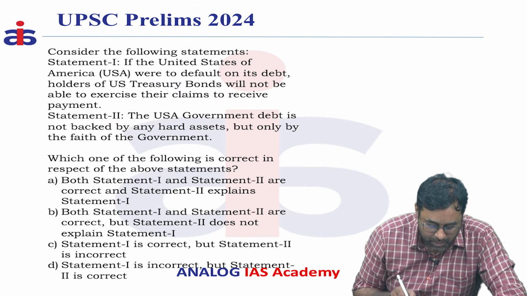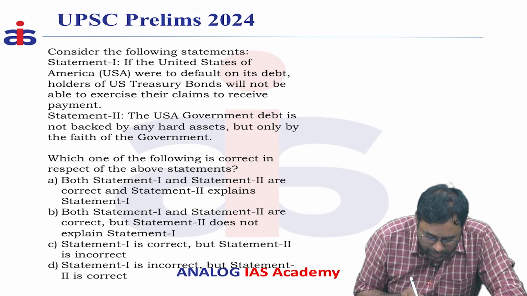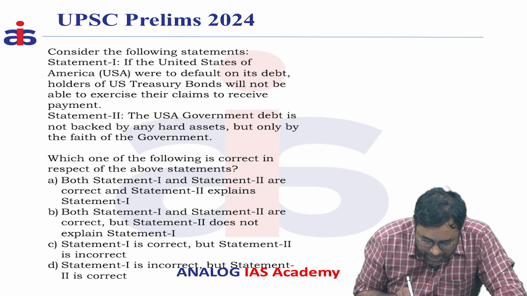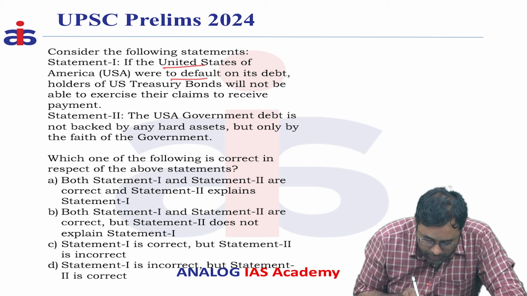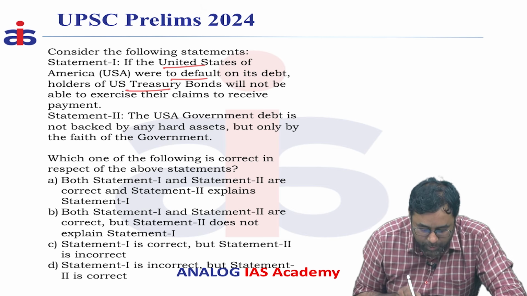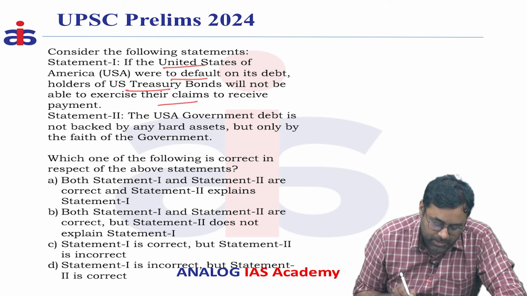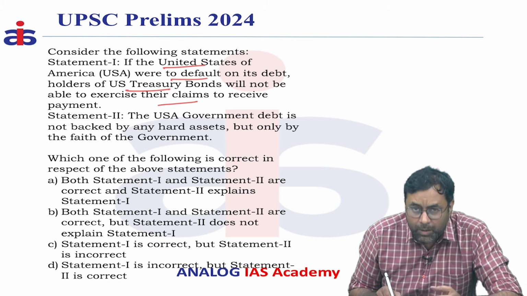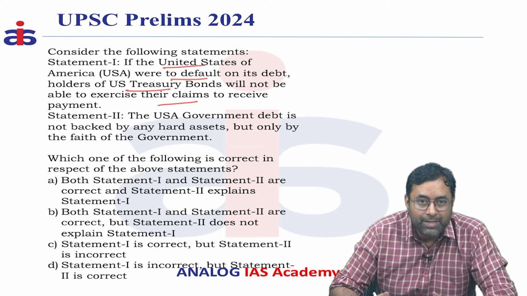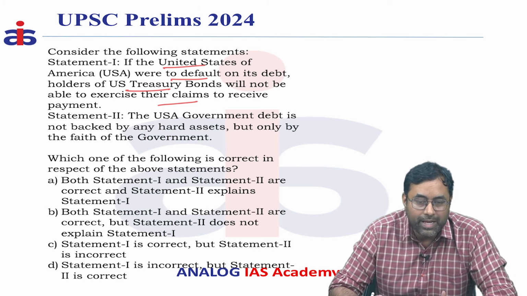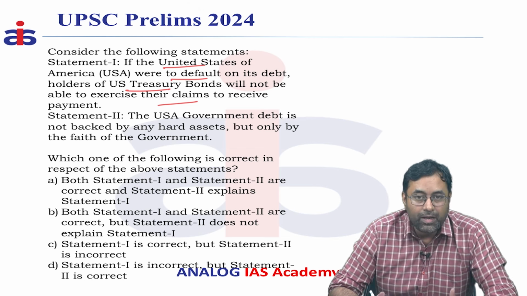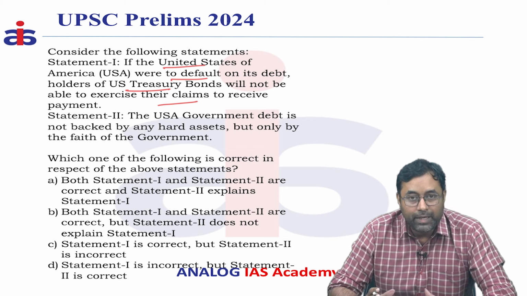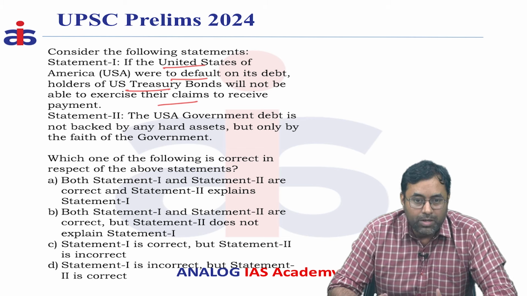So next question. Consider the following statements. Statement 1 says that if the United States of America were to default on its debt, the holders of US Treasury bonds will not be able to exercise their claim to receive payments. Most of the countries in the world are facing economic crisis because of various reasons like inflation, the increase in the debt level of the country, or other factors related to the global wars between Russia and Ukraine.